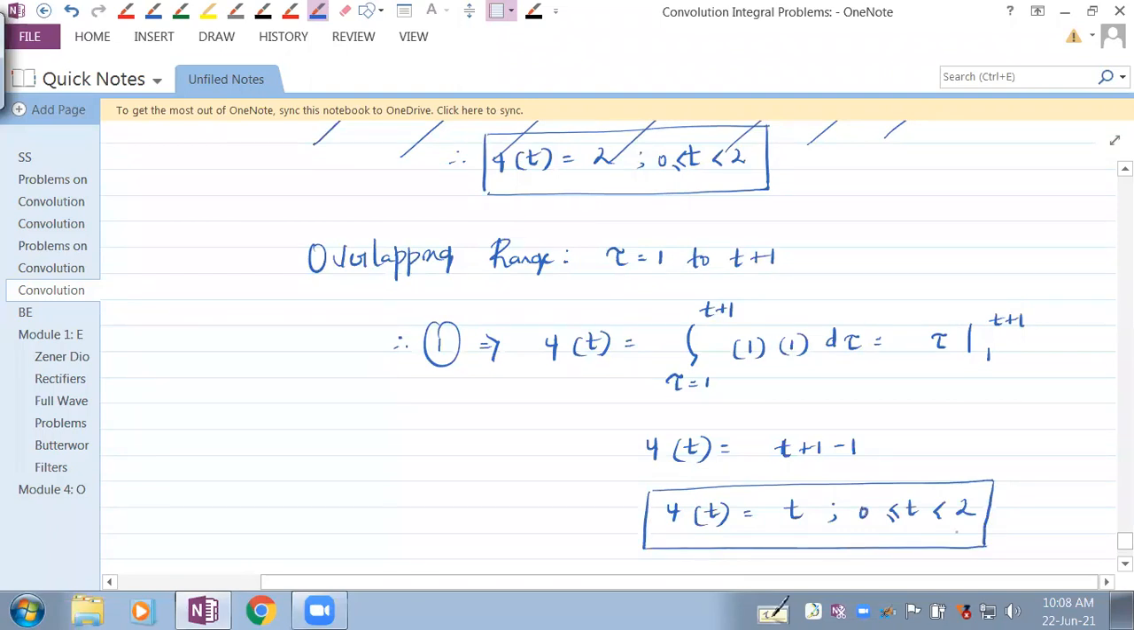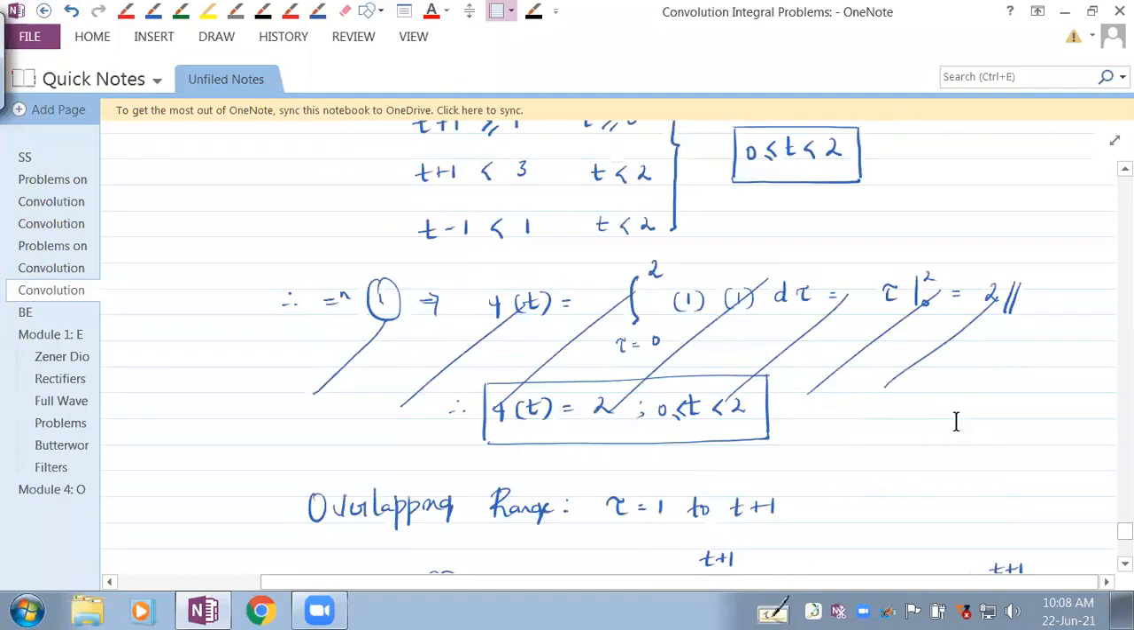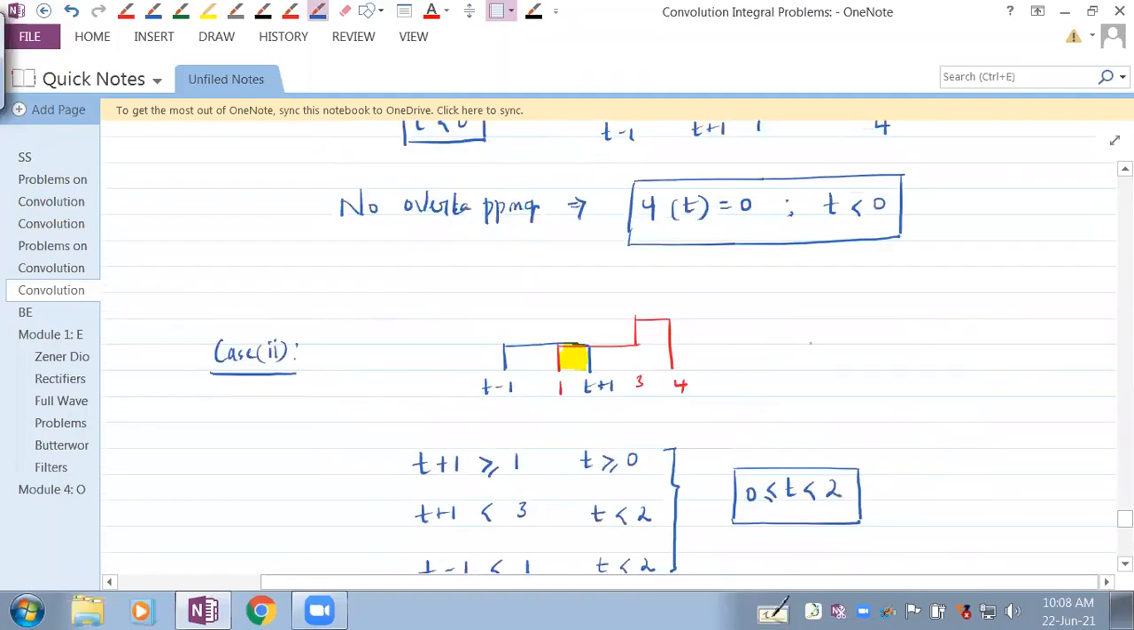Now let's go with the next case. Can you give me the next case? Case 3. I'll just write case 3 here, then I'll take this down. Let me write the signal as it is. This is 0, 1, sorry, this is 1, 2, 3, and 4.